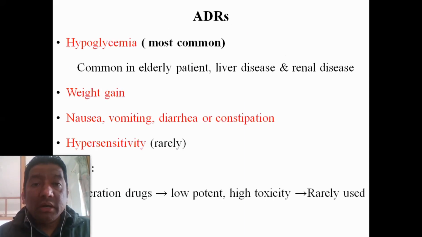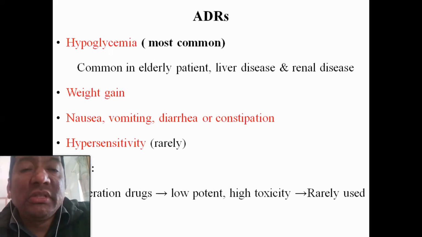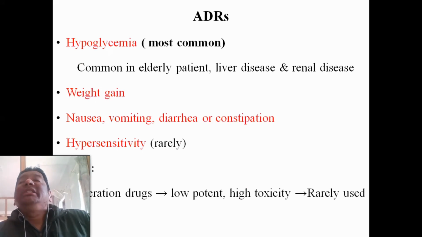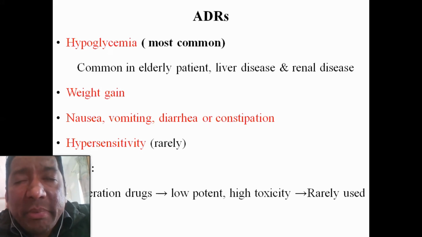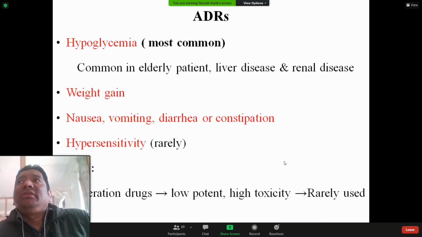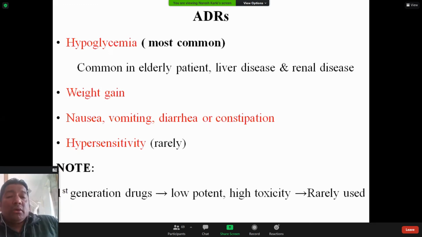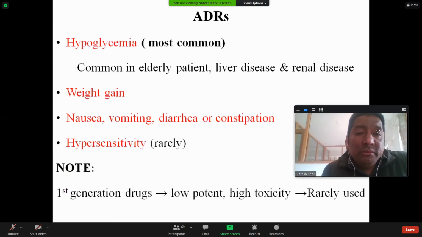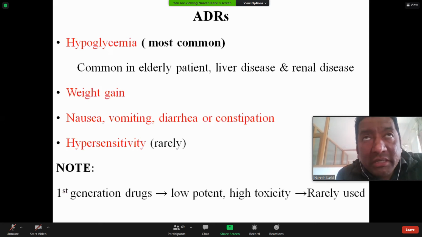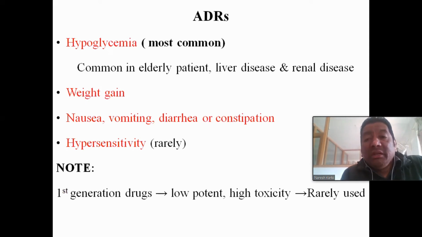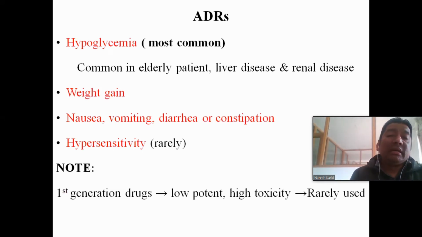Adverse drug reactions. Hypoglycemia is the major one. Sulfonylureas are oral hypoglycemic drugs because they produce hypoglycemia. Why? Because they are insulin secretagogues; they stimulate the pancreatic beta cells to secrete insulin. So the main complication of insulin is hypoglycemia, which we have already discussed. It is most common in elderly diabetic patients, and in diabetic patients who also have liver disease or renal disease.